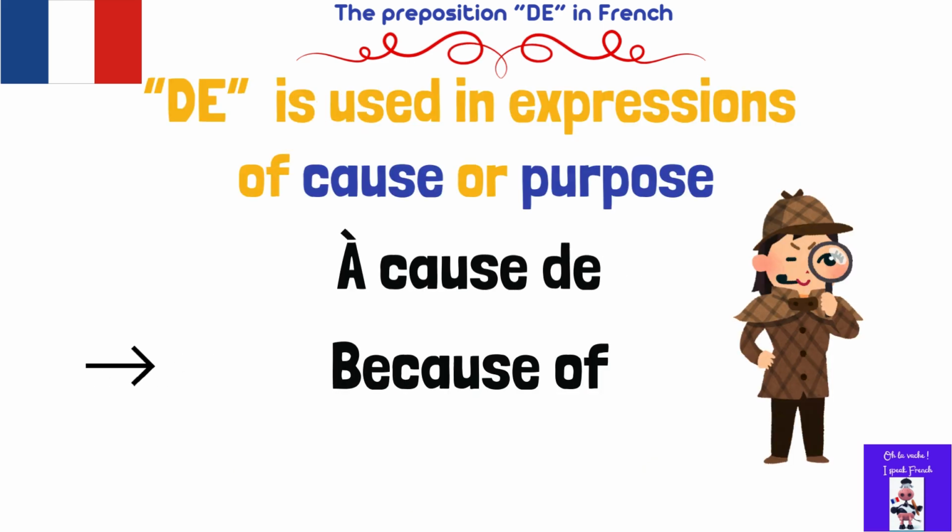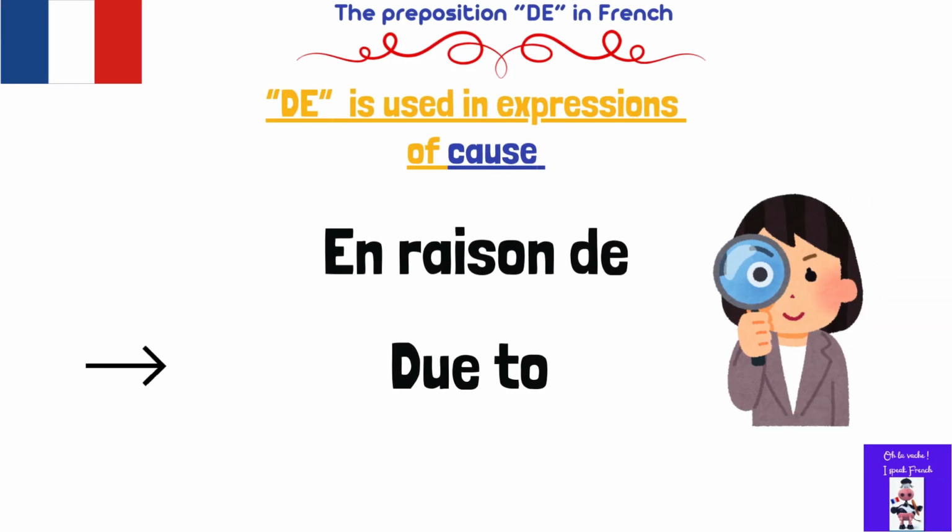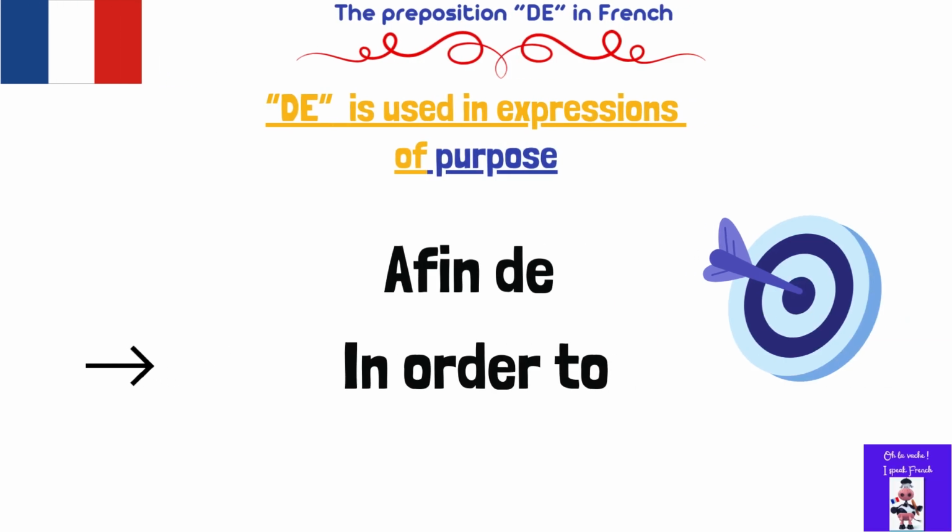One of the main uses of de is to express a purpose or a cause, as I said. In expressions, for example, we have à cause de, which means because of. Or en raison de, due to. Afin de, in order to.